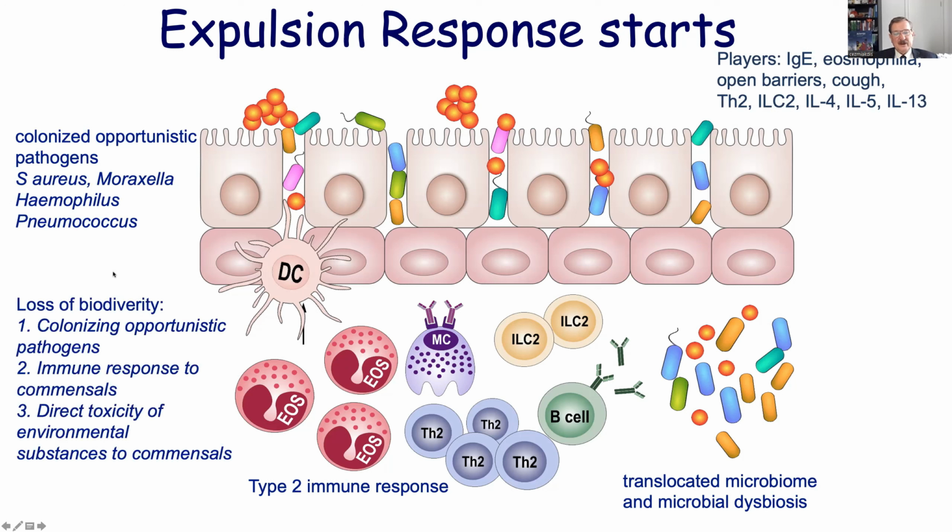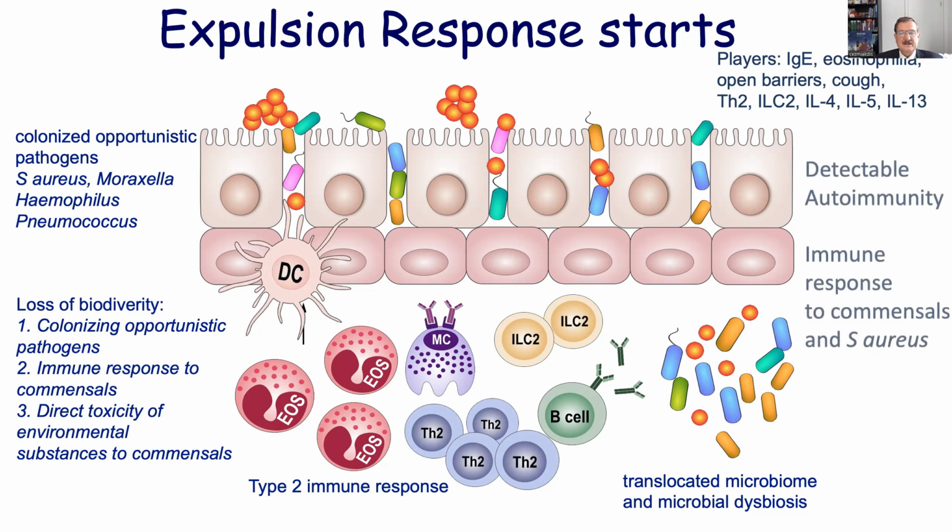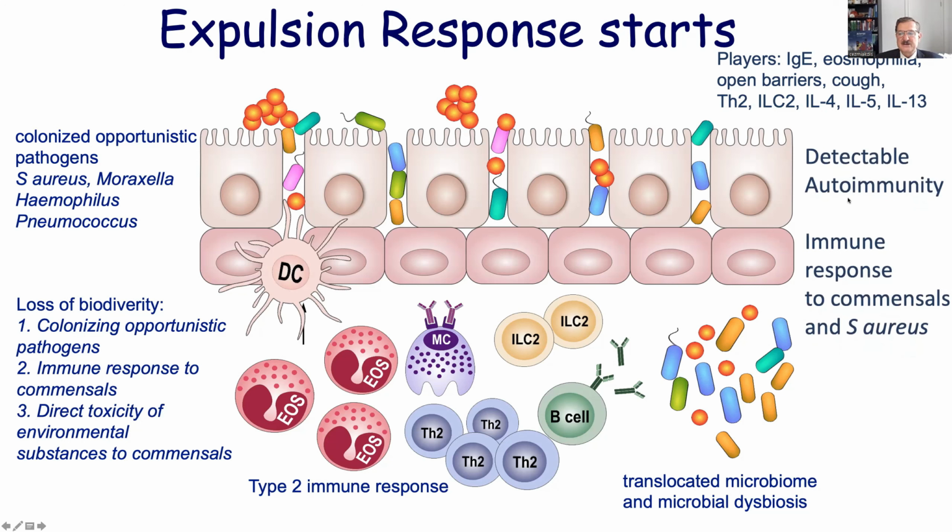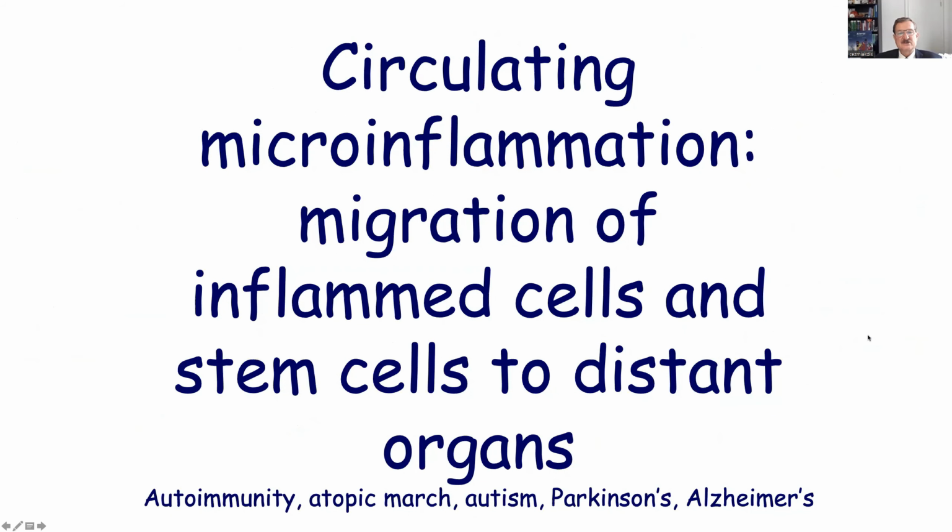And the biodiversity decreases for 3 reasons. The first one is colonizing opportunistic pathogens. The second one is immune response to commensals. And the third one is direct toxicity of environmental substances to commensals. So all of them are taking place. And then there is an autoimmune reaction taking place at the same time. And the immune response to commensals, mainly to Staph aureus, becomes very dominant in these patients. So circulating microinflammation is an important concept that you are now learning, maybe hearing for the first time, but this is quite important.